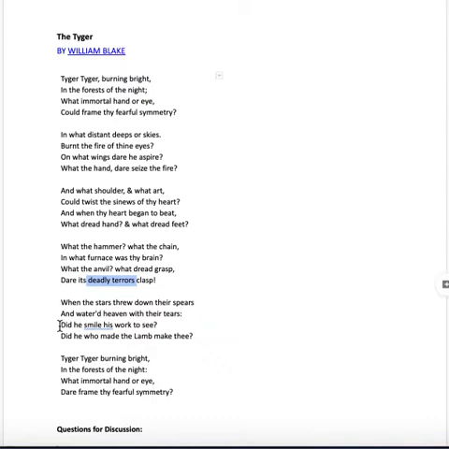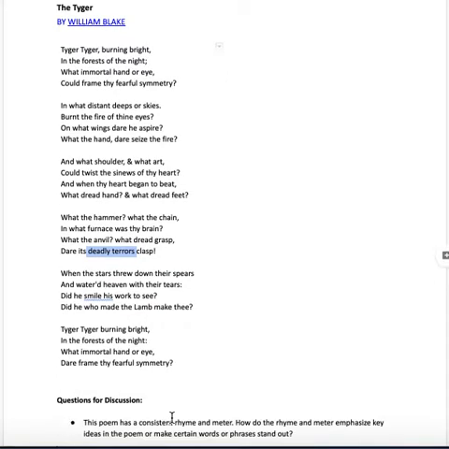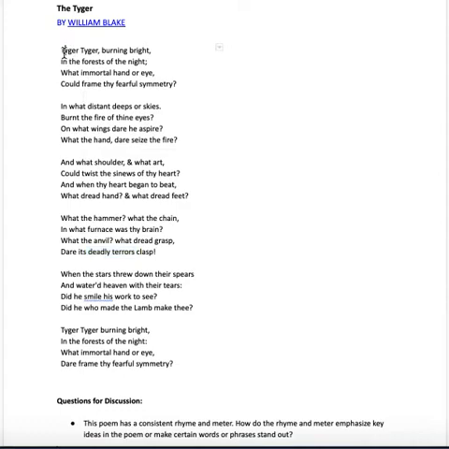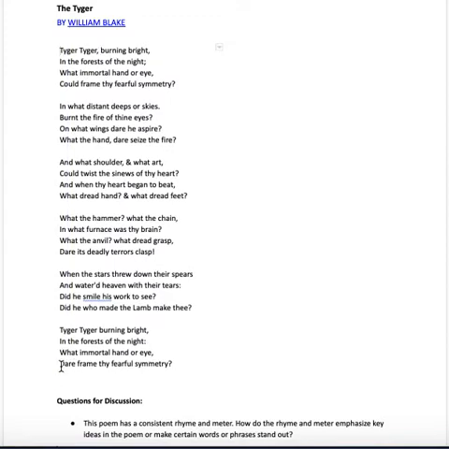And William Blake, this mystic, seems to believe that the creator of the tiger, God, is a figure that's much more interesting than just the old guy with the white beard. Finally, his conclusion is similar to the beginning. He only changes one word. "Tiger, tiger, burning bright in the forests of the night, what immortal hand or eye dare frame thy fearful symmetry?" This idea that whoever made the tiger was doing something daring.